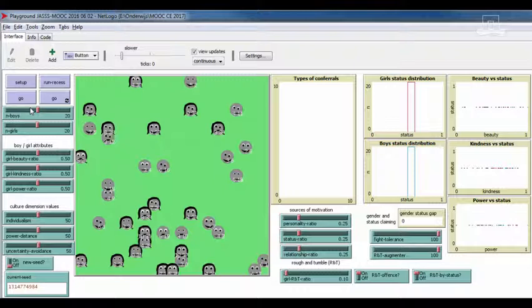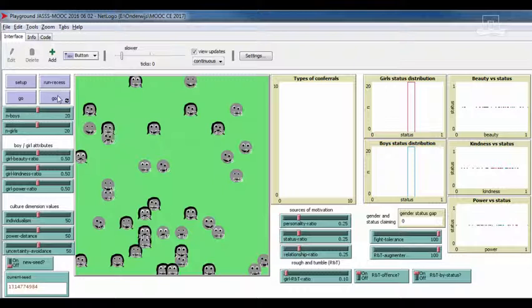I will use it in 7 different videos to illustrate some principles that we've had in the course, like heterogeneity and social influence. It's a complicated model. We're not going to talk about all the details of it, but it's an interesting model to show these principles. In this video, I will just show you the general idea of the model without going into all the details.